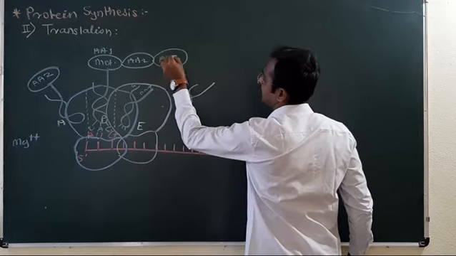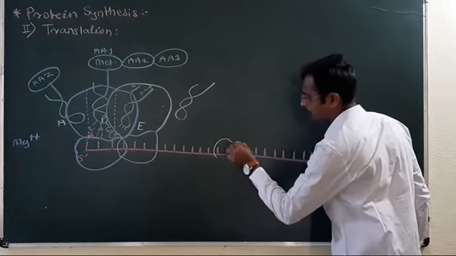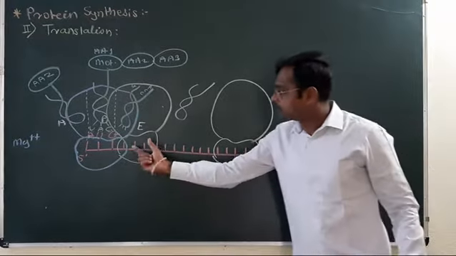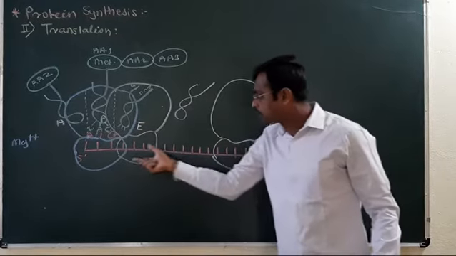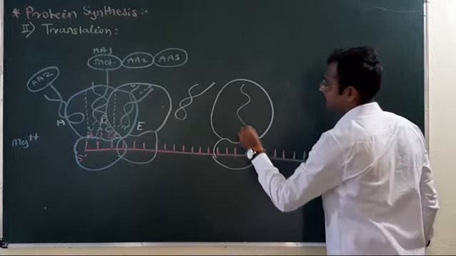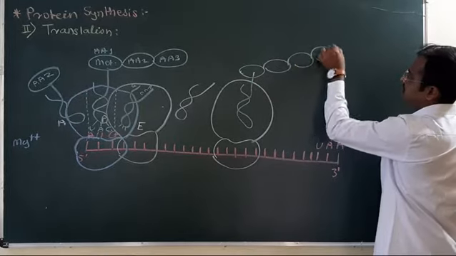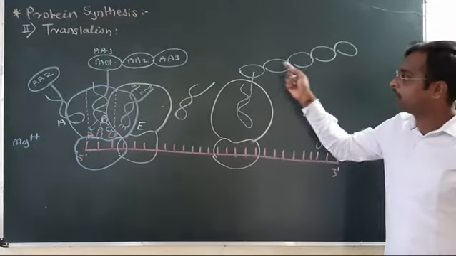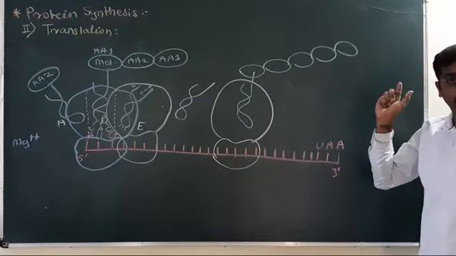Now AA3 is given. This is the same ribosome. This ribosome will move from start codon to the middle of this. Now the chain form is here, the tRNA, and this is the polypeptide chain with the amino acids linked with the peptide linkages, AA3, AA4, AA5 and so on.